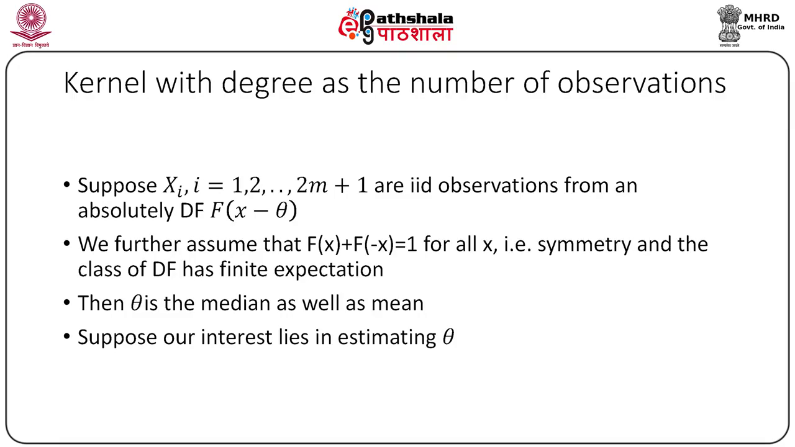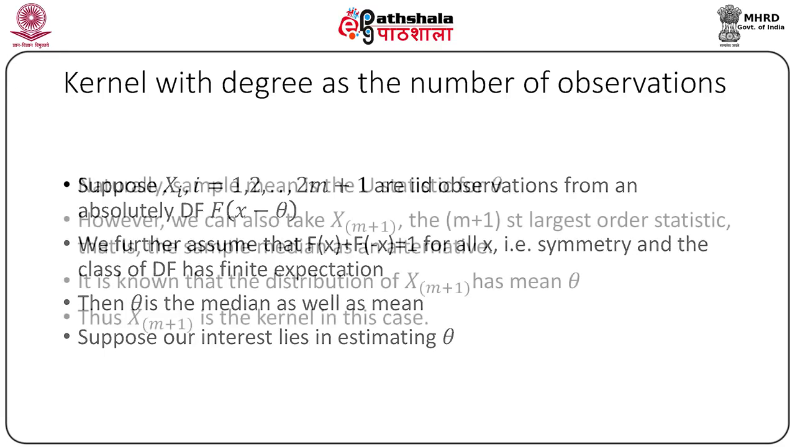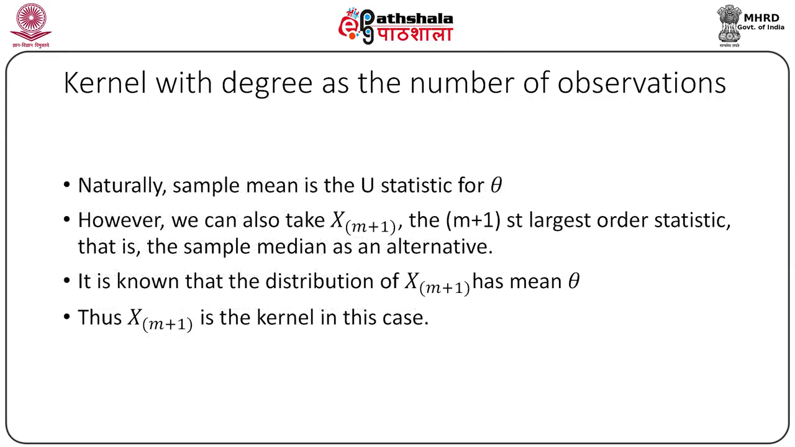Suppose our problem is to estimate theta(F) equal to theta. Now, due to symmetry, theta is the mean and the median. So we can use x1 as our kernel and we get, in that case, U-statistic as x bar. For the purpose of example, we consider the sample median. Since theta is the median of f, we consider sample median as our kernel. That is, we take X ordered (m+1), the sample median, as our kernel.